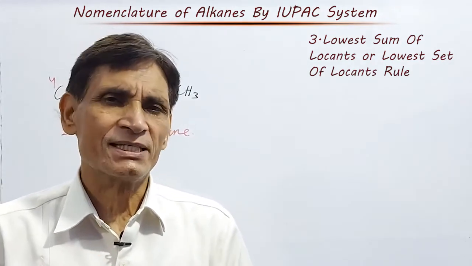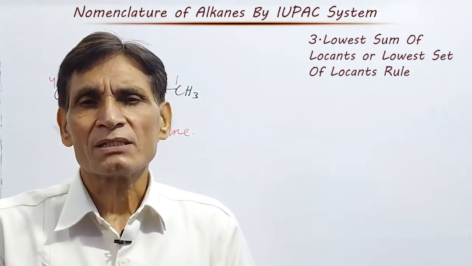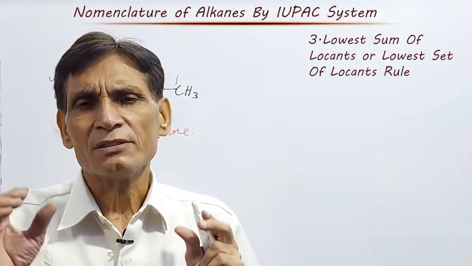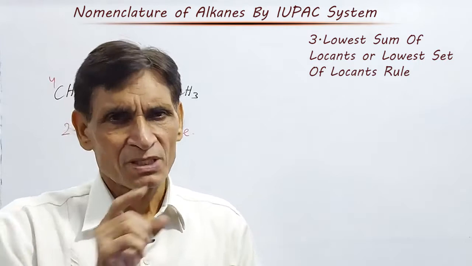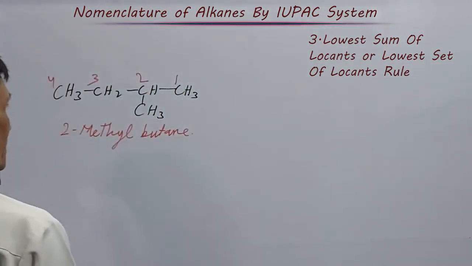In brief, the parent chain should be numbered in such a way that the sum of the locants is minimum.